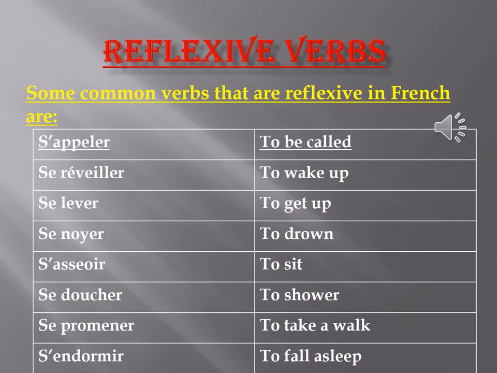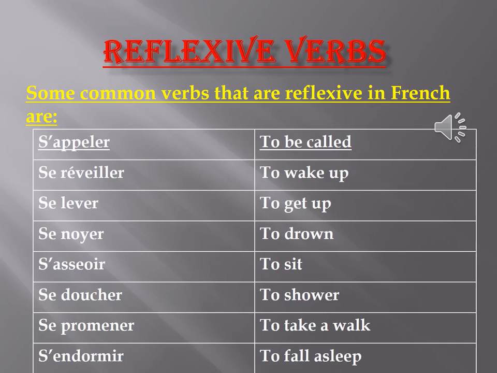Now we have some common verbs that are reflexive in French. We have s'appeler, to be called; se réveiller, to wake up; se lever, to get up; se noyer, to drown; s'asseoir, to sit; se doucher, to shower; se promener, to take a walk; and s'endormir, to fall asleep.